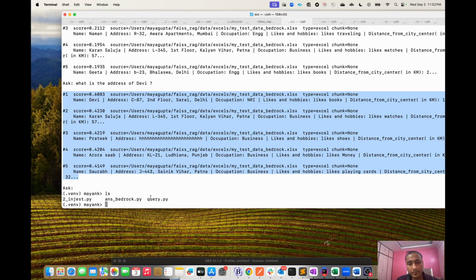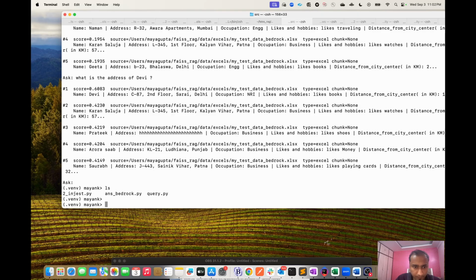so that the AI model could further analyze this data and give me the accurate result. So let me quickly run this script and show you how it is able to communicate with the Bedrock. Python, answer bedrock, and my question is the same. What is the address of Delhi?